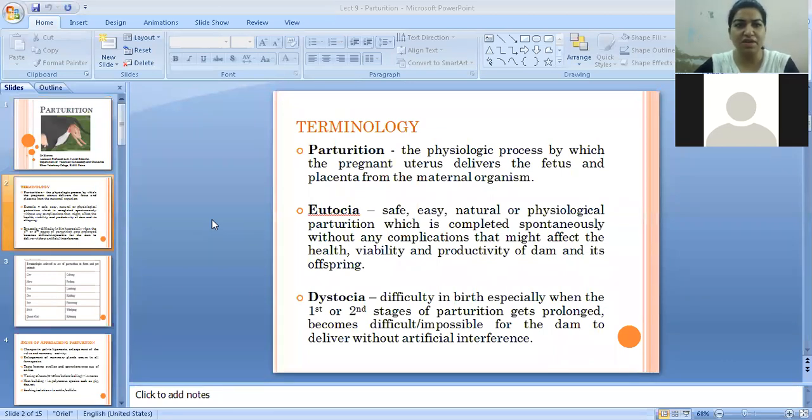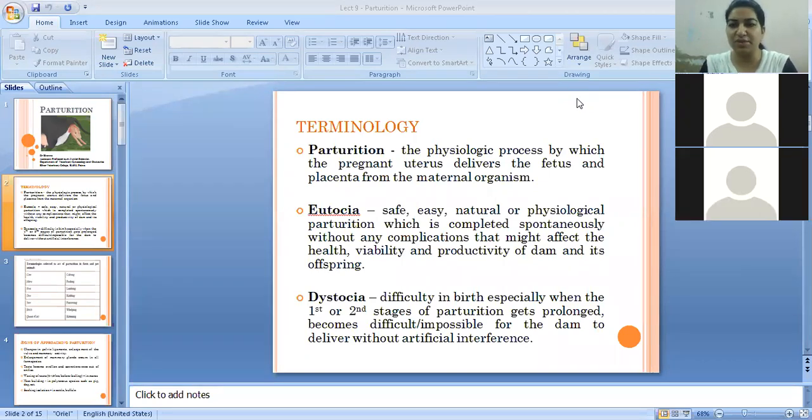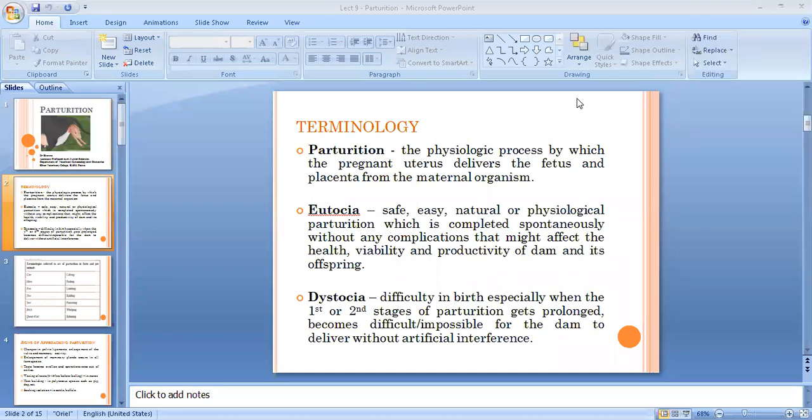Parturition is nothing but, as you say in case of humans, what you call is delivery. It is called parturition in case of animals. So it is a physiological process by which the pregnant uterus delivers the fetus and placenta from the dam. So this process is called as parturition.